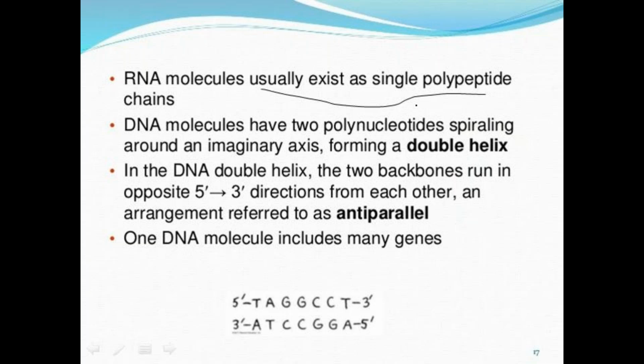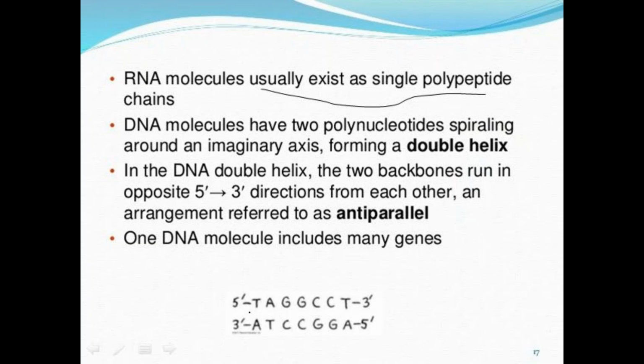In the DNA double helix, one strand runs in the 5' to 3' direction, and the other strand runs in the 3' to 5' direction, that is, in anti-parallel direction.